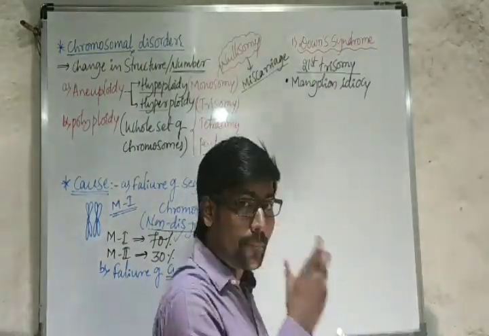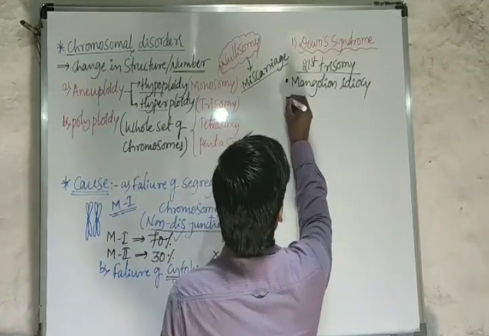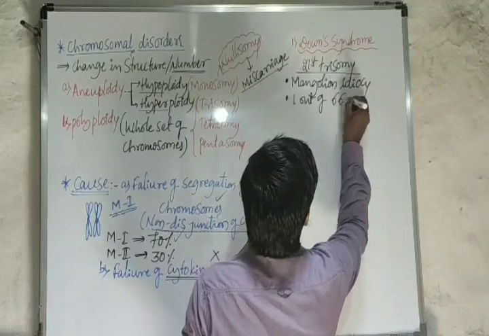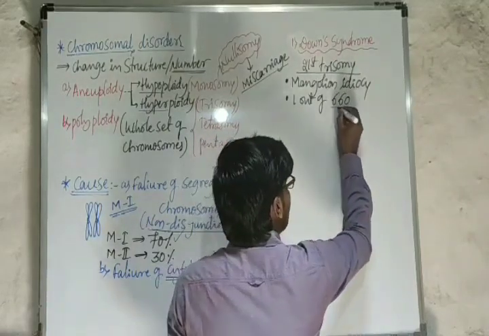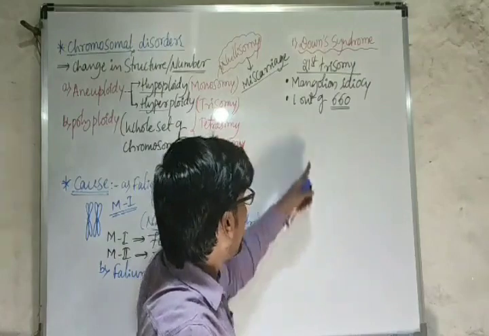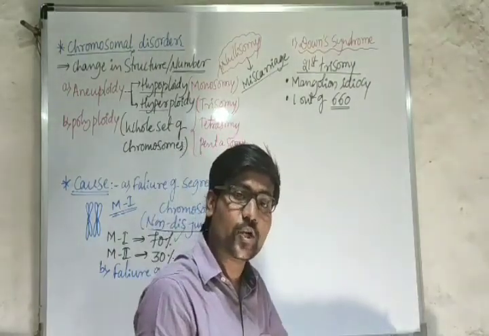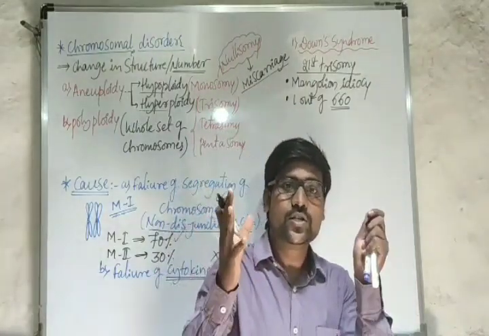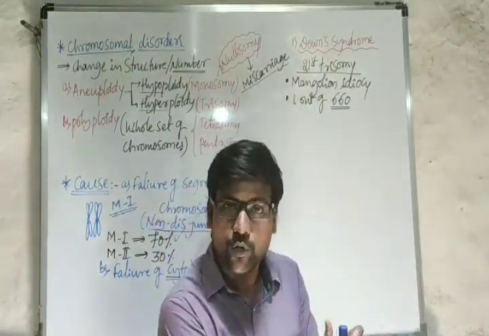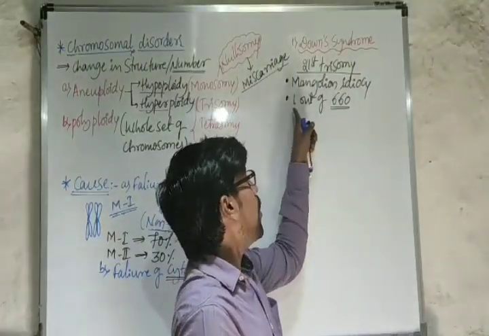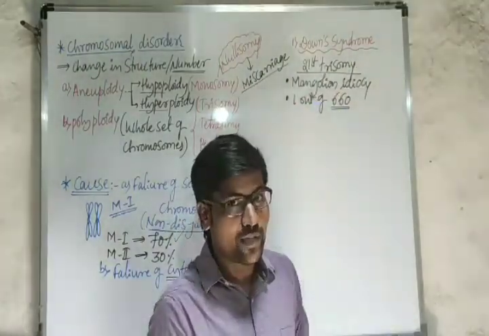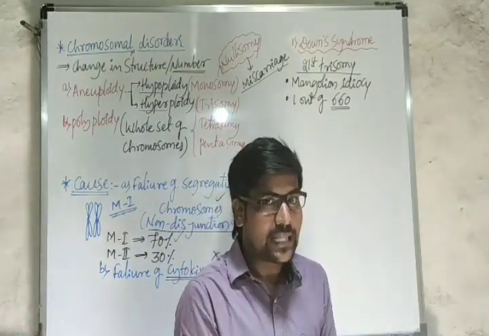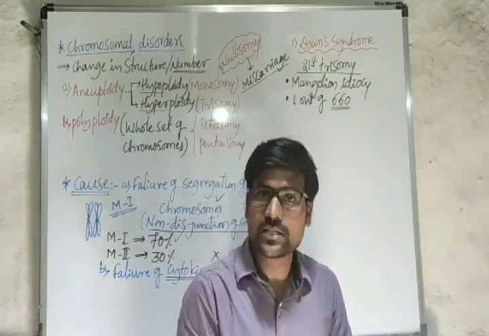If we consider the birth rate, it is 1 out of 660. That means out of 660 births, one baby will suffer from Down syndrome. It is not related to the sex chromosome; it is related to the autosome. Hence it may affect both male children as well as female children.